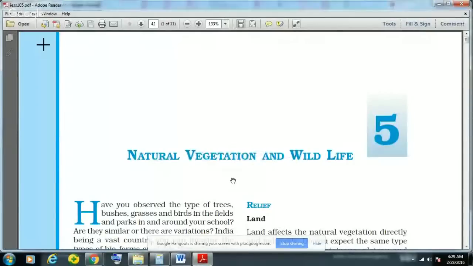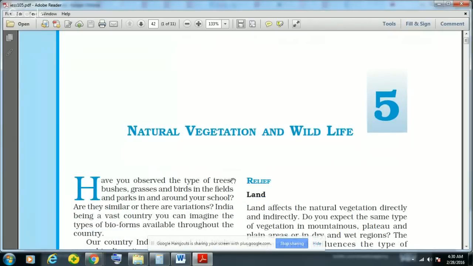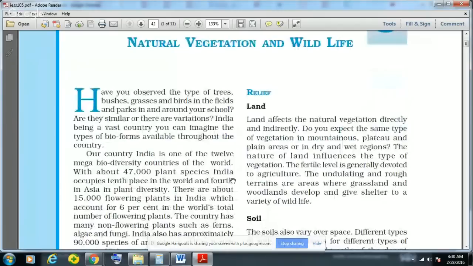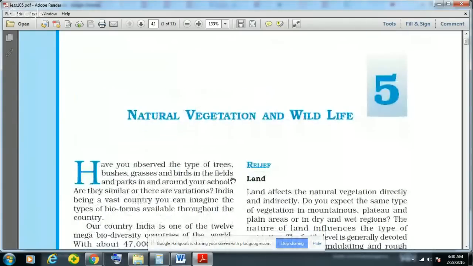For Civil Services. In this video, we will see NCERT Class 9 Geography Chapter 5, and we have already covered all the chapters of NCERT from Class 6 to Class 8. And in the coming days, we are going to cover NCERT from Class 6 to Class 12 for Geography, History, Polity, and Economy. So, in this chapter, we will discuss some of the very important points, and the chapter name is Natural Vegetation and Wildlife.